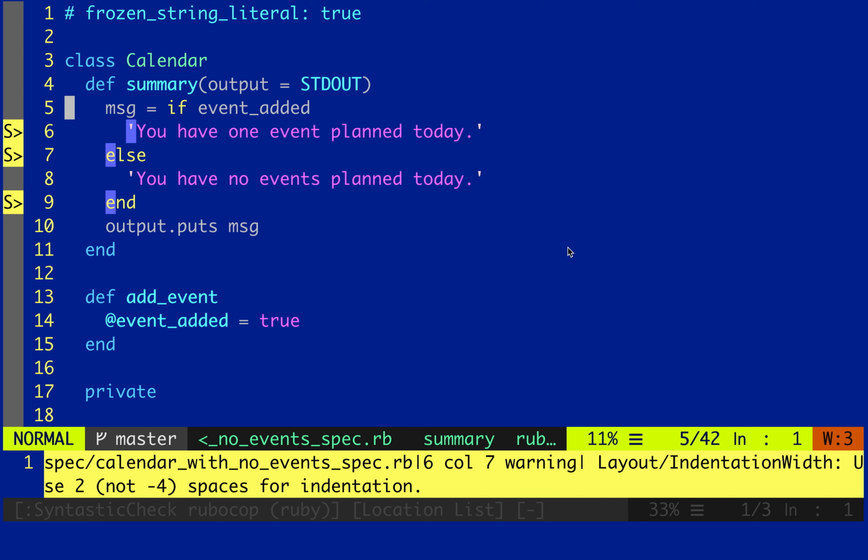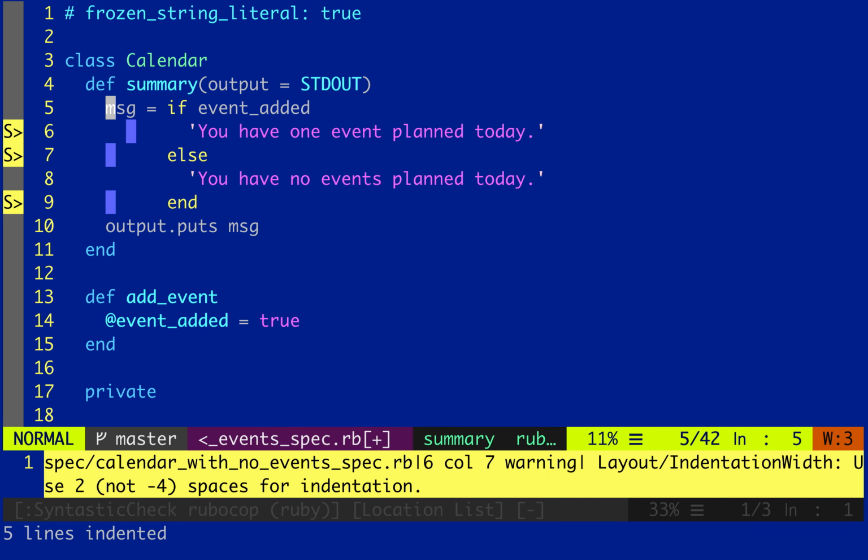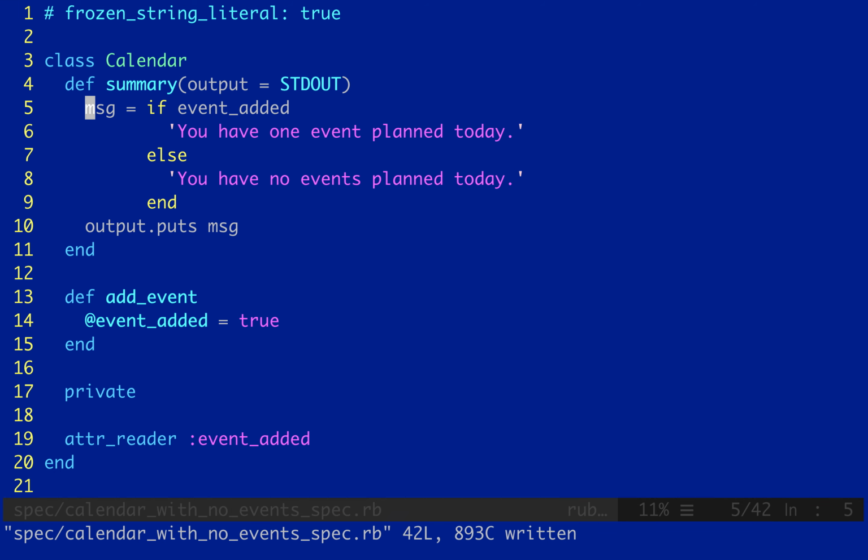So what have we got here? We've got a Rubocop warning about indentation. Now I have a nice little plugin for Vim which allows me to quickly indent code. So I think I know what the problem is. I think that the if here is where it wants to start. That should be the base from where it wants to indent. So if I just select all the lines and indent, yeah, that's exactly what I thought it was going to do. If I save that, great.